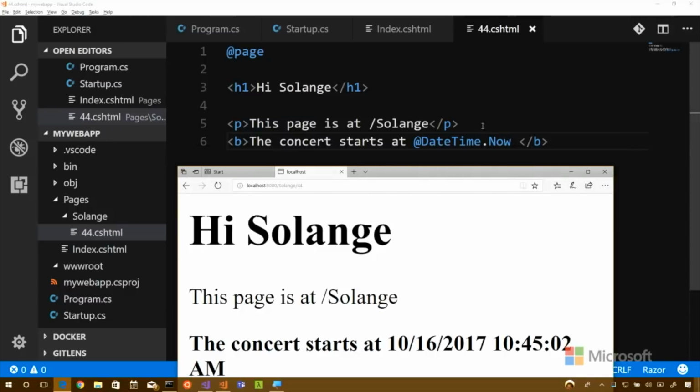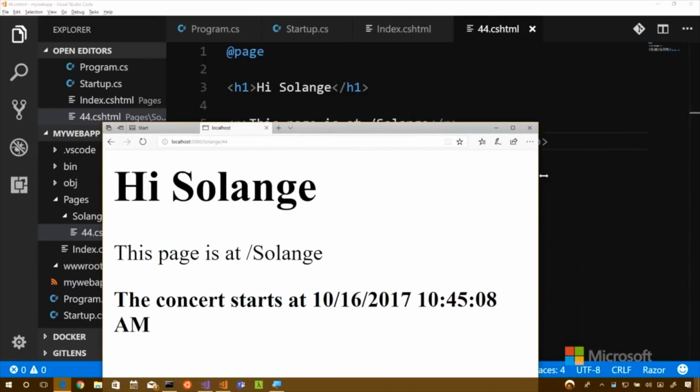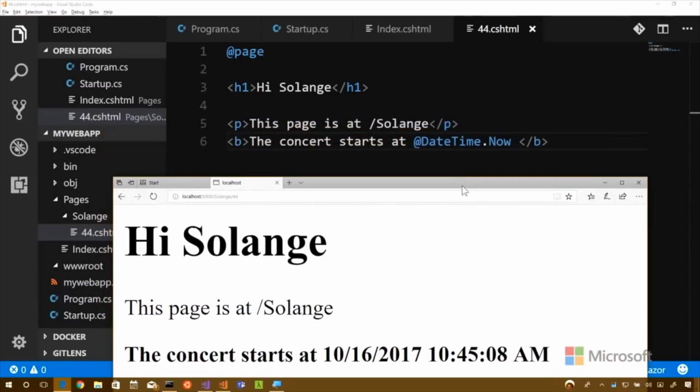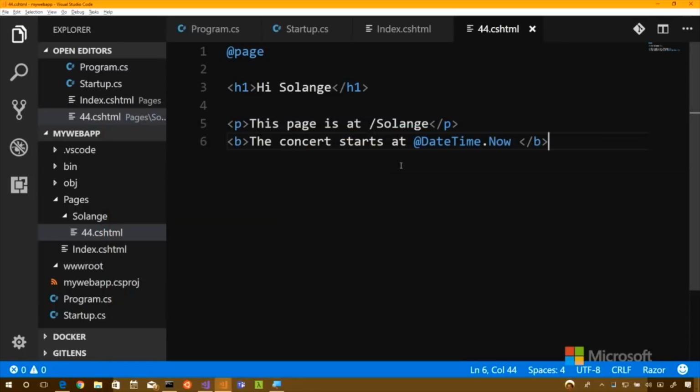Hit refresh again. I'm late. I gotta go. You got to go. It's happening immediately. It's happening right now. Now, it's important to point out, notice the difference between me making a change, yeah.